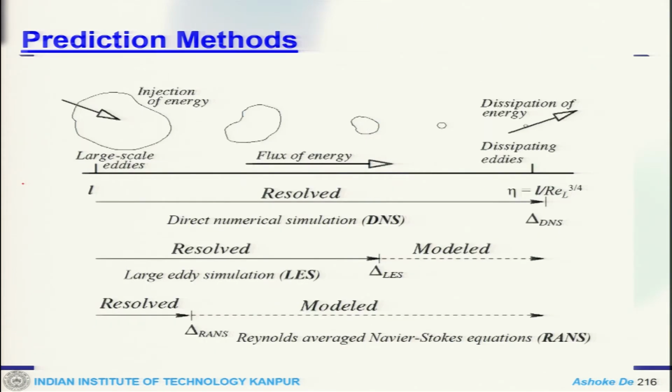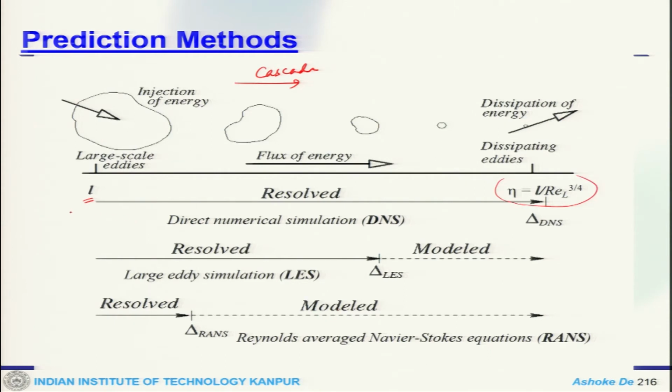Now, what model does what? If you look at the energy spectra quickly, this is my large scale energy containing structure, then energy cascade takes place, and then finally it comes to small scale where it dissipates. So this is my length scale at large scale, then this is my smallest scale at the dissipation range.